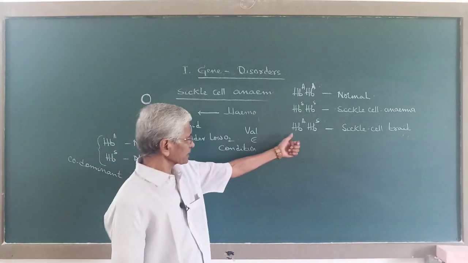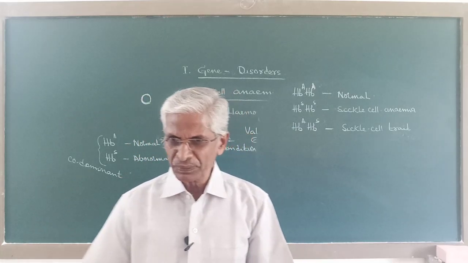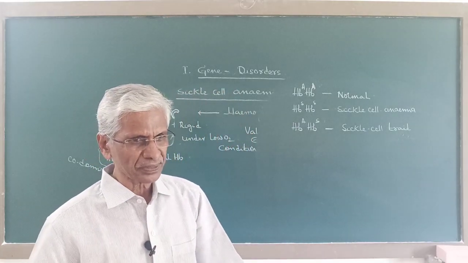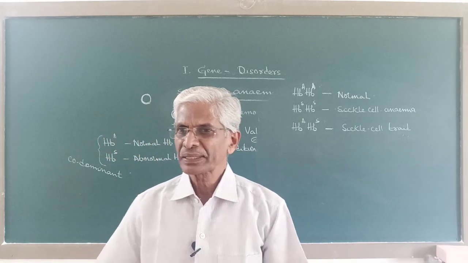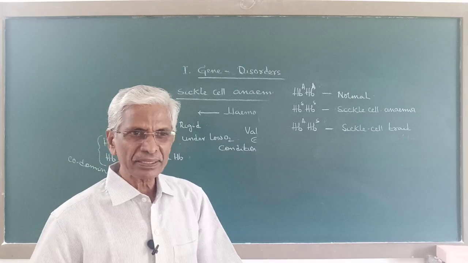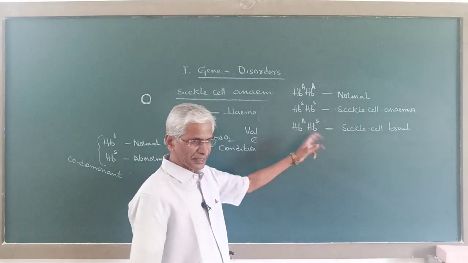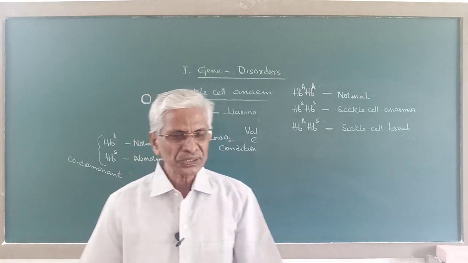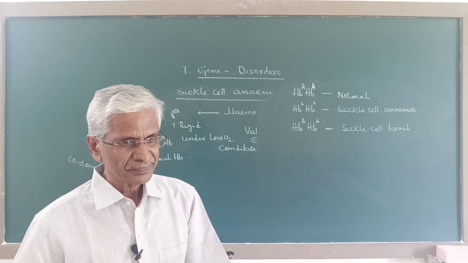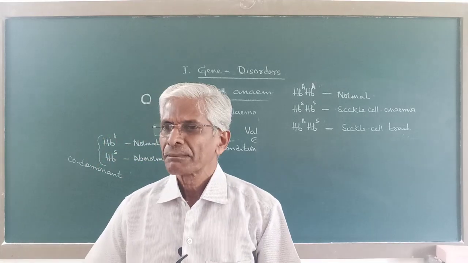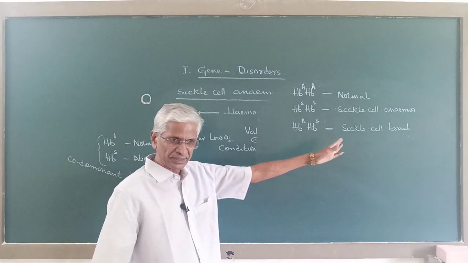Because these persons have both normal and abnormal hemoglobin, and some of the red blood corpuscles are sickle shaped because of the abnormal hemoglobin, in such RBC the malarial parasite cannot survive. So as a result, persons with heterozygous genotype show resistance against malaria.